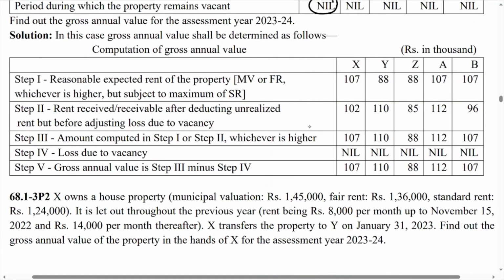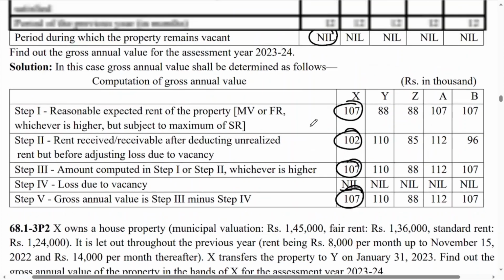So you can check here, 107 is the step number 1 answer, step number 2, 102. Now whichever is higher, and loss due to vacancy is nil. So what is the answer, 107.